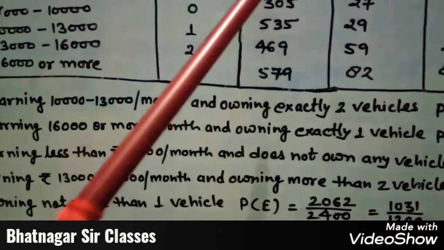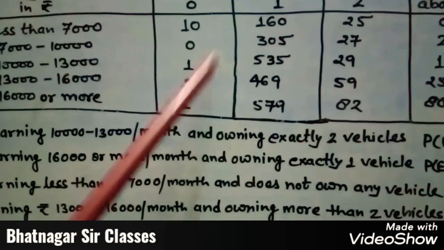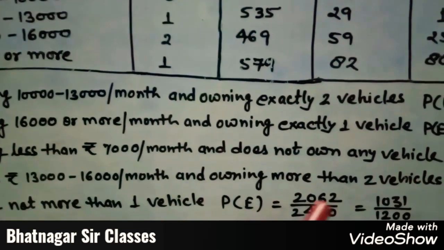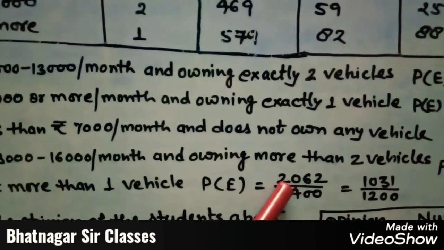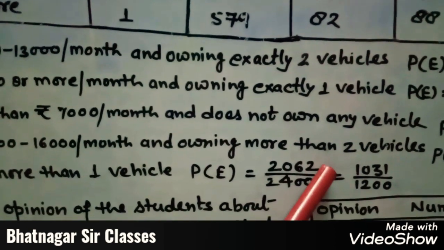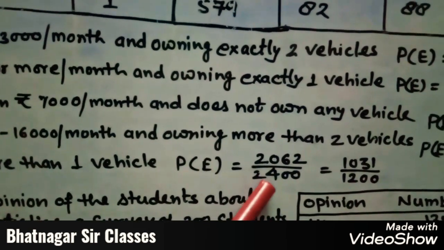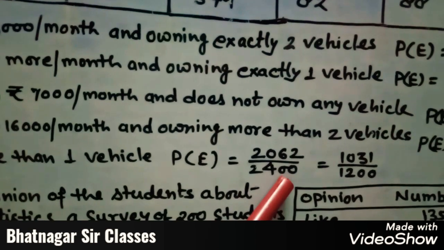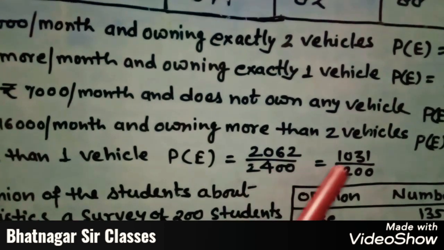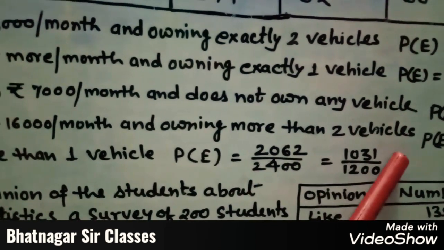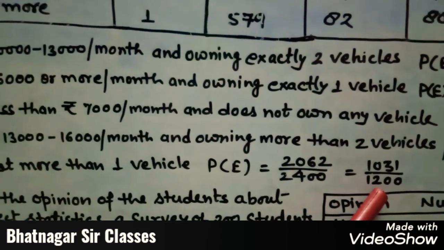Okay, so when we count it, we will get the total number of favorable outcomes 2062 divided by total families 2400. When you divide it by 2, you will get 1031 upon 1200.